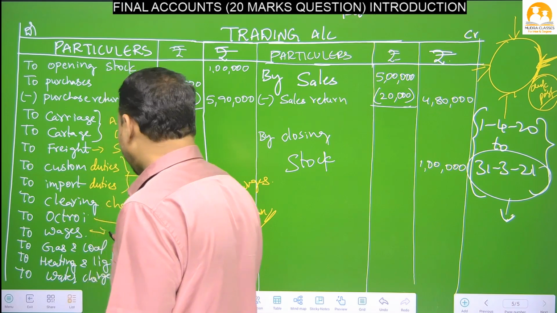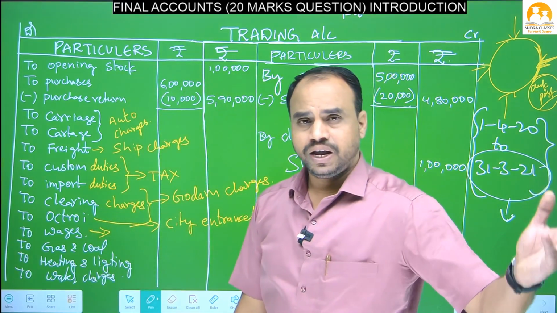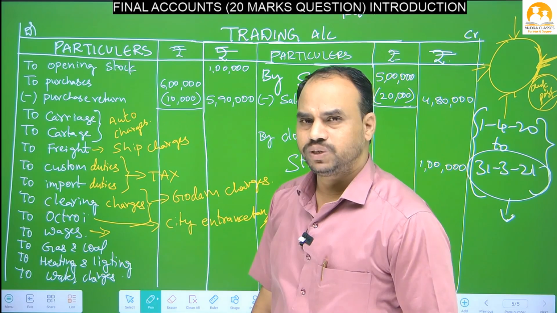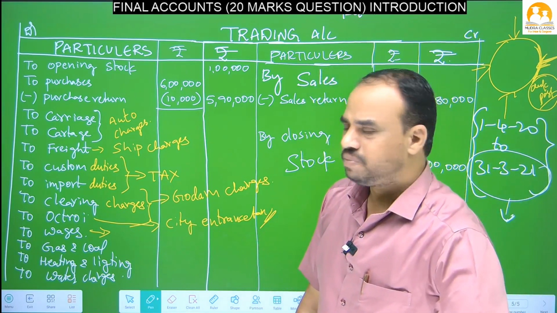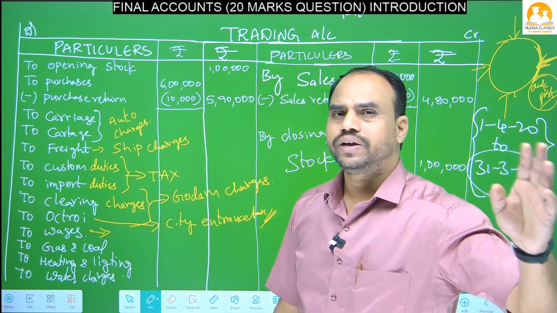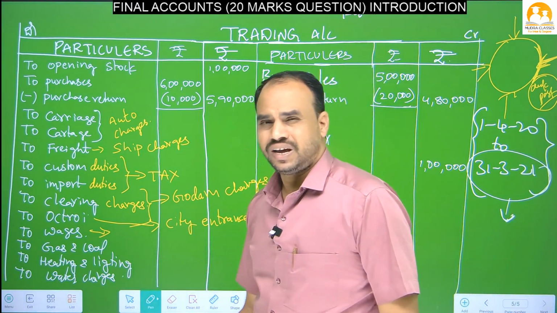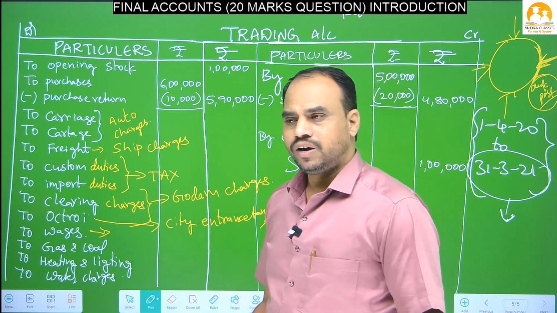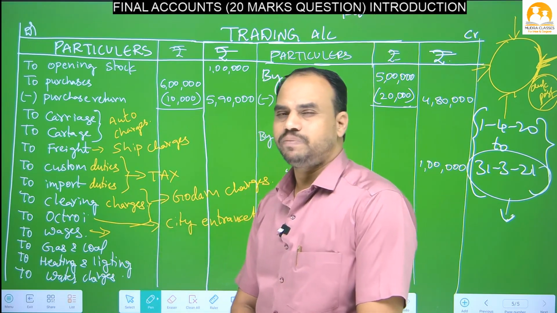Afterwards, wages means payment for labor. Labor unload goods from the ship, or load goods to the ship, so we have to pay some amount to the labor, that is called wages. When goods are being unloaded or loaded into the ship, we have to pay some amount as wages. Because they unloaded the stock, we have to pay the money.